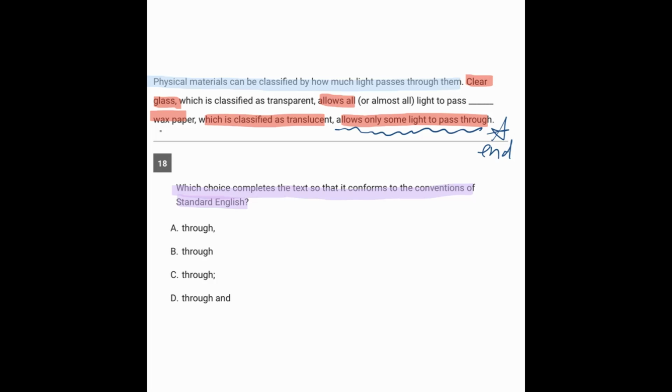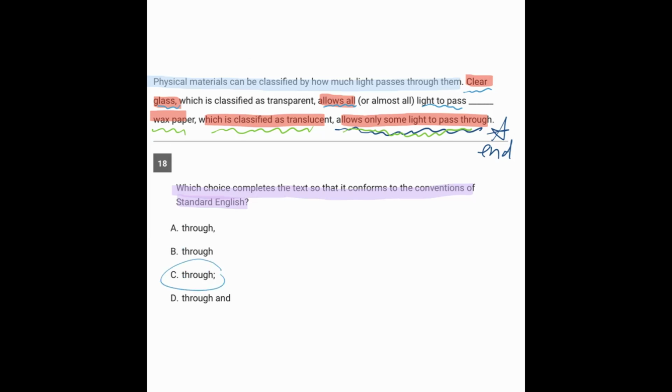Because what's happening here is that the second idea is a new idea. It says wax paper, which is classified as translucent, allows only some light to pass through. So now that I'm cued into what's going on here, I'm going to read it differently. Clear glass, which is classified as transparent, allows all or almost all light to pass through. Wax paper, on the other hand, which is classified as translucent, allows only some light to pass through. So we're reading it now understanding that this is two full ideas.